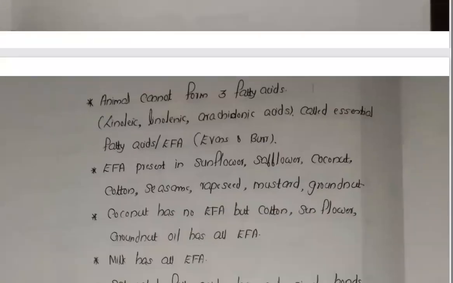Now the animals cannot form three fatty acids. So linoleic, linolenic, and arachidonic acids are called essential fatty acids, or EFA, discovered by Evans and Burr. And EFA is present in sunflower, safflower, coconut, cotton, sesame, rapeseed, mustard, groundnut. So in all these things, essential fatty acid is present.